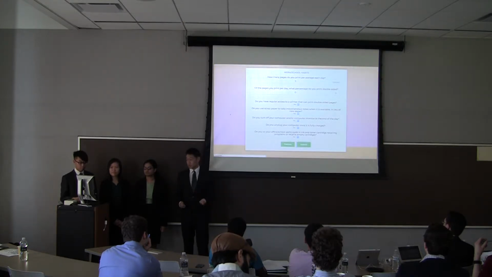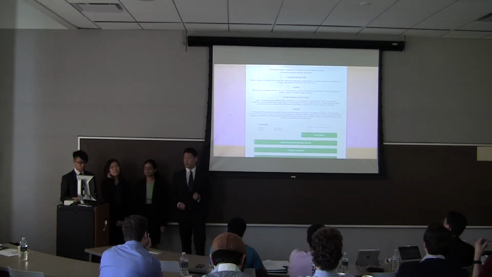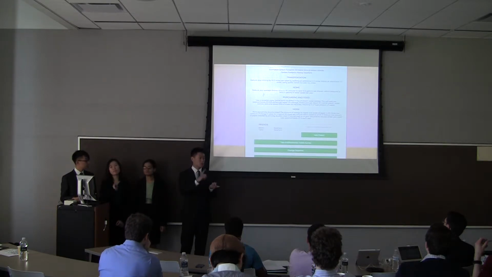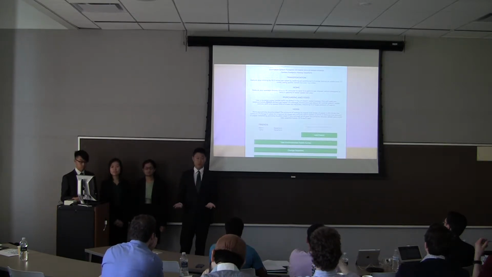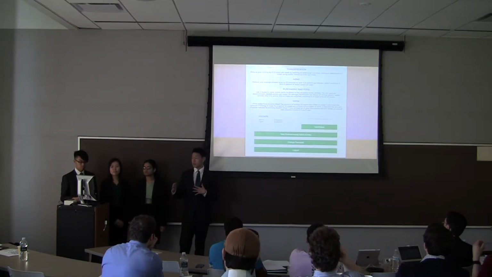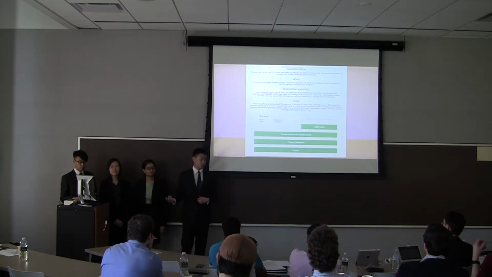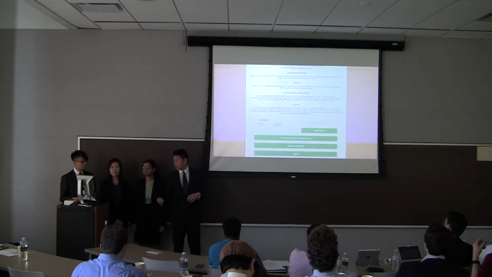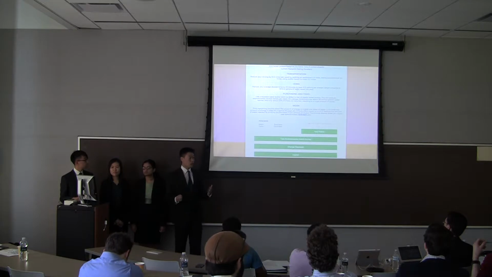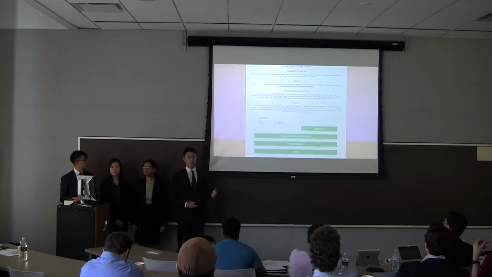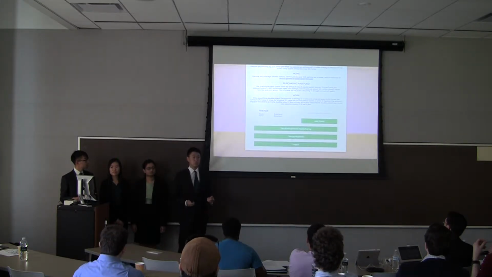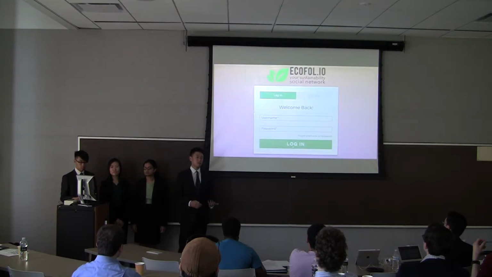And then once you're done with the survey, you should get to this page right here, where you can see your carbon footprint score, your rating, and your personalized recommendations. Now, the key feature here is the personalized recommendations. So for example, if you look at the home section, it tells you that if you reduce your shower time to 25 minutes, then you'll save a little less than 4,000 gallons of water per year.